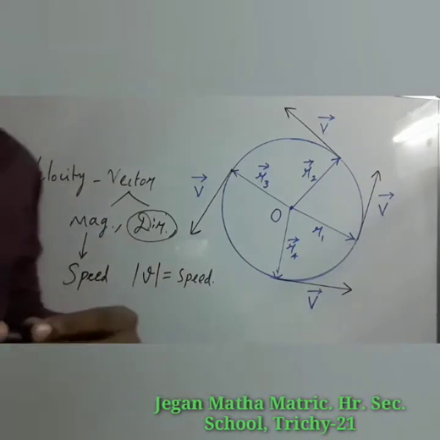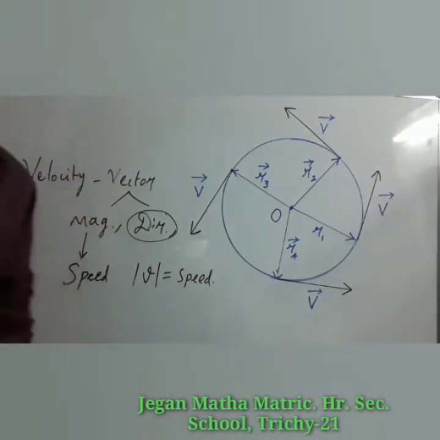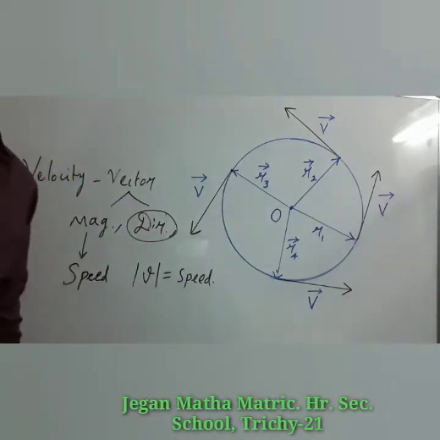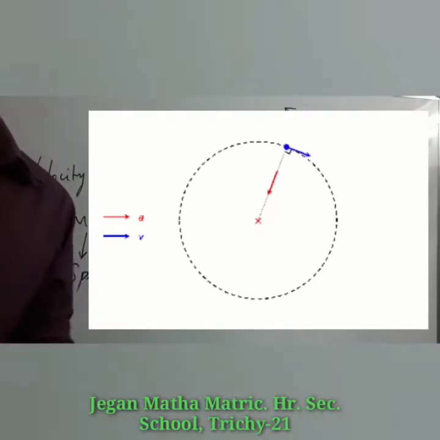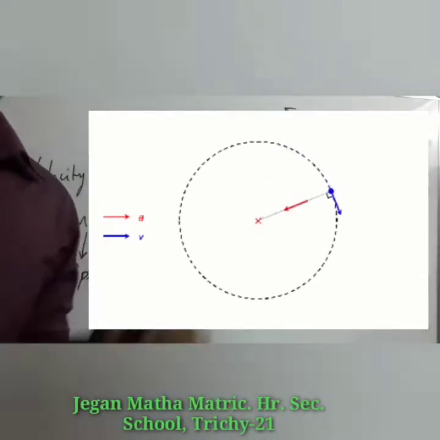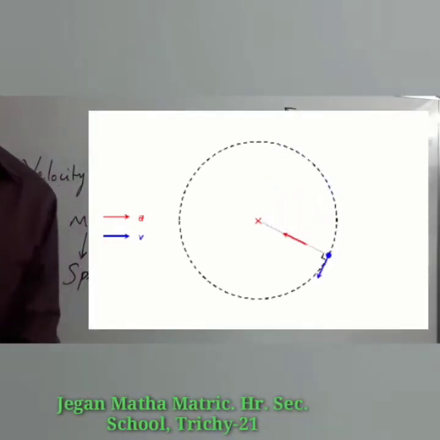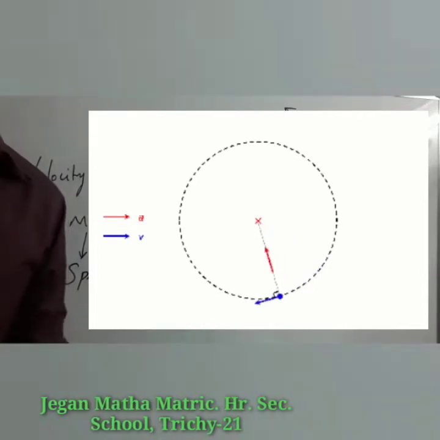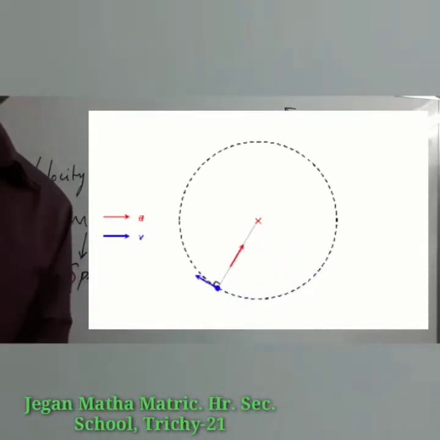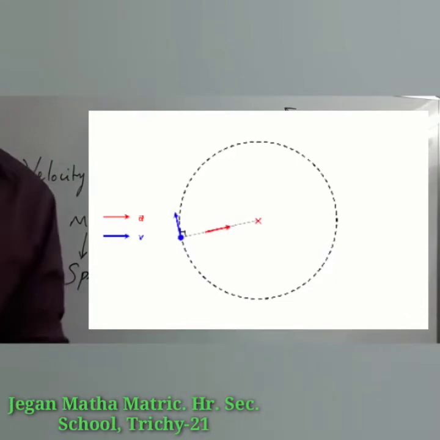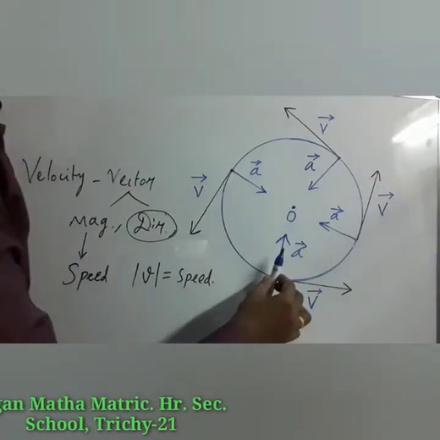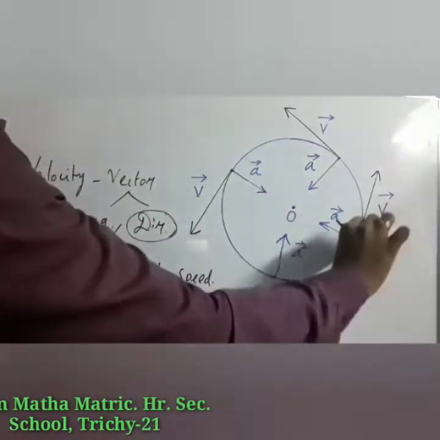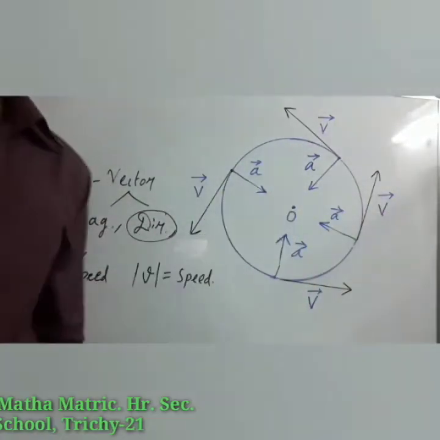Anyway, there is a change in the direction of the velocity. We know that already, change in velocity is known as acceleration. So in a uniform circular motion, there will be an acceleration. That acceleration is acting towards the center of the circle. That is known as centripetal acceleration, that means center seeking acceleration. As shown here, the centripetal acceleration is acting towards the center of the circle.